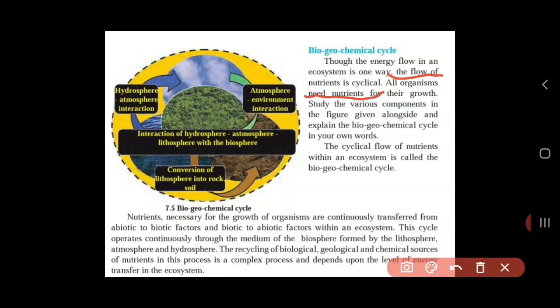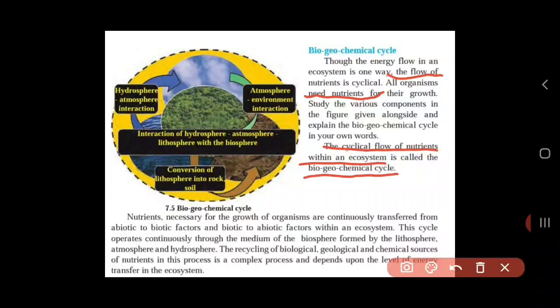All organisms need nutrients for their growth. Study the various components in the figure given alongside and explain the biogeochemical cycle in your own words. This is the activity given to you. You have to see diagram 7.5. Now here we can understand that the cyclical flow of nutrients within an ecosystem is called the biogeochemical cycle. So what is the biogeochemical cycle? It's the cyclical flow of nutrients within an ecosystem. So this is called the biogeochemical cycle.